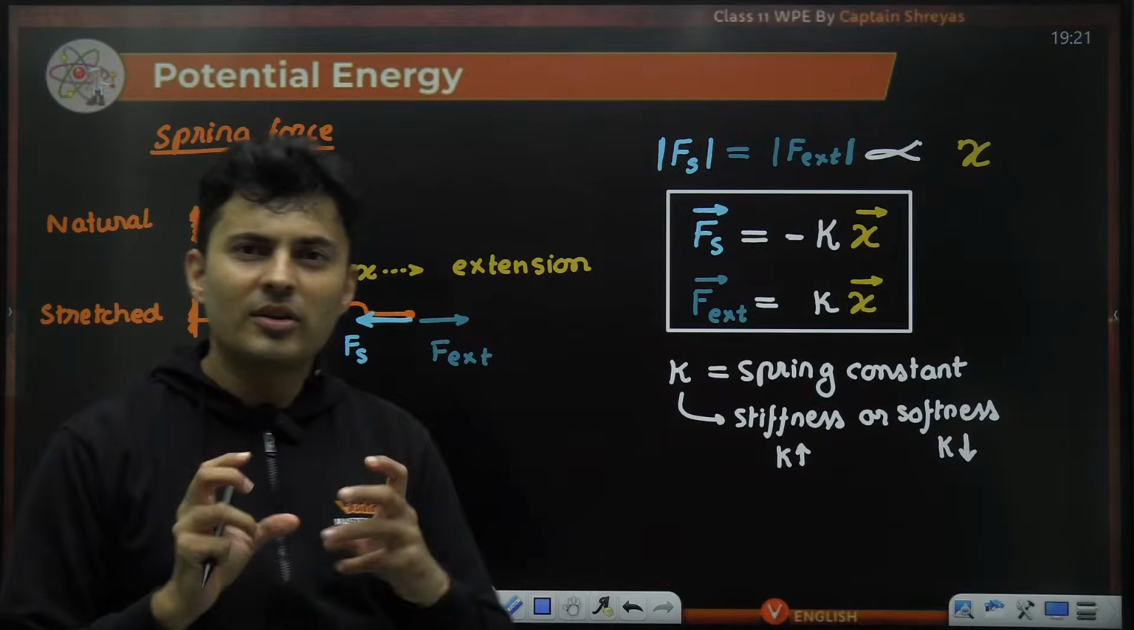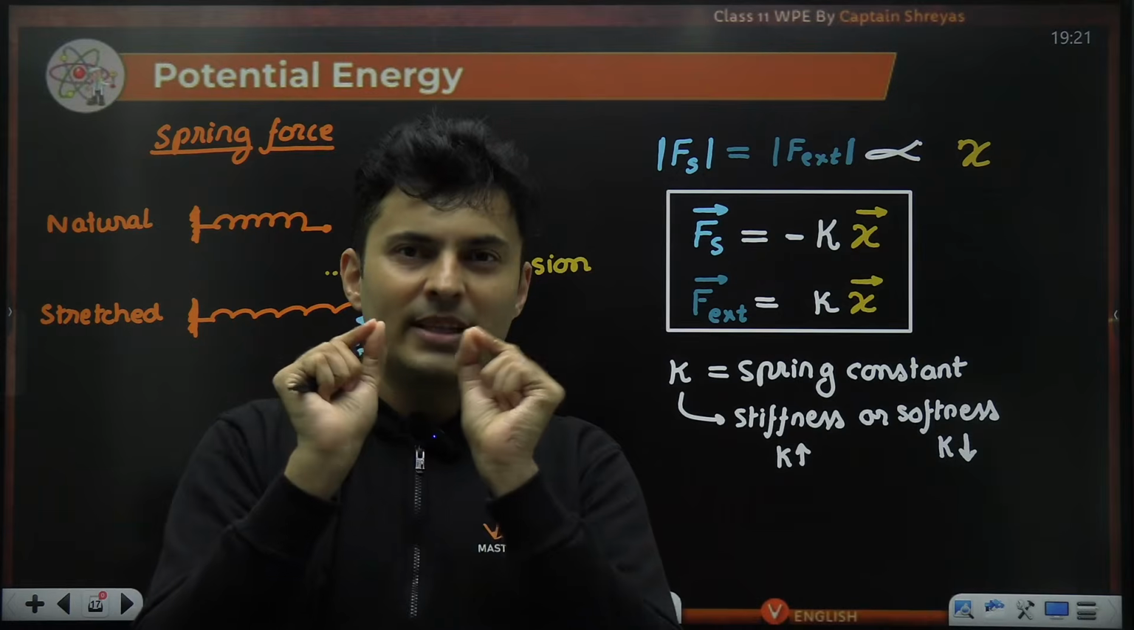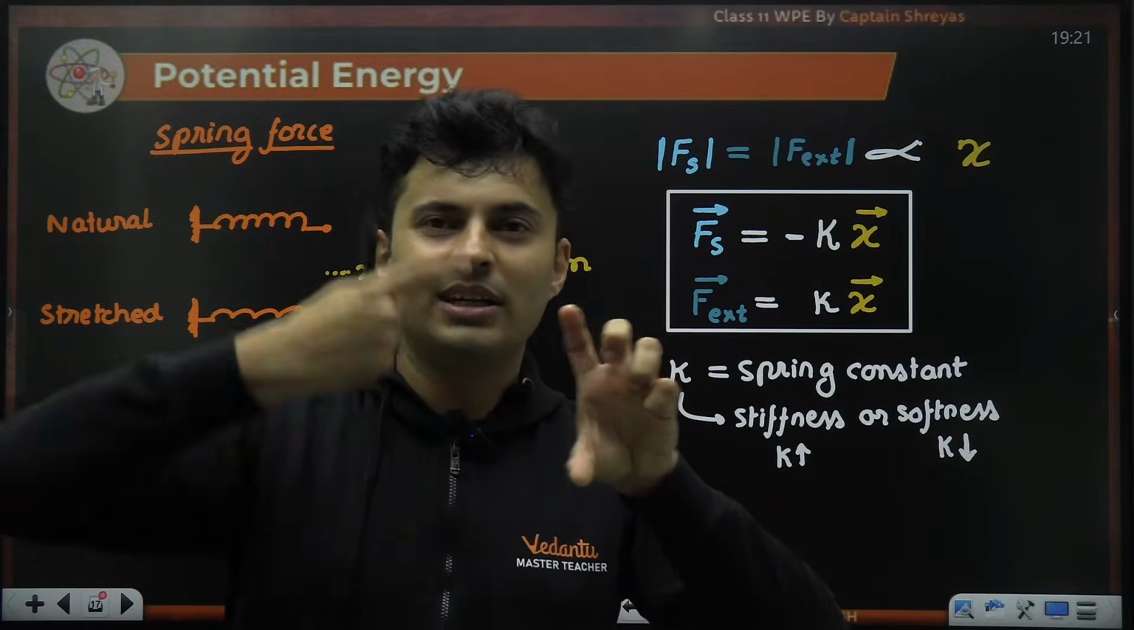That stiffness or softness depends on the material of the spring, the diameter of the coil, the spacing between the coils, and the radius of that coil.